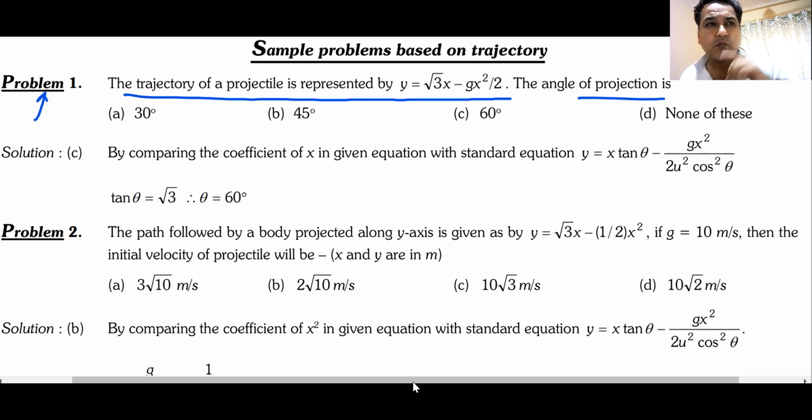What is the answer for this one? y is equal to x tan theta minus g x squared by 2 times ux squared. Whatever comes with x is the value of tan theta. Tan theta is root 3. So what is the value of theta? Theta is the angle of projection. So the angle of projection would be 60 degrees. Do we understand this? Everyone?